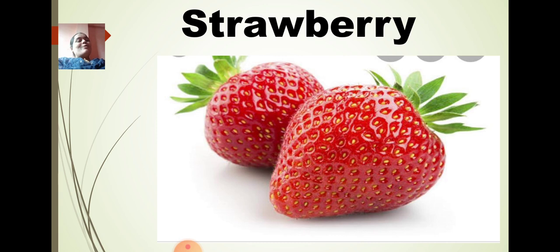Strawberries. Strawberry is a fruit which you can see more in the market during winter season. Very tasty. You like to have strawberry ice creams, strawberry milkshakes, juices. So strawberry is a fruit which is available during winter season.